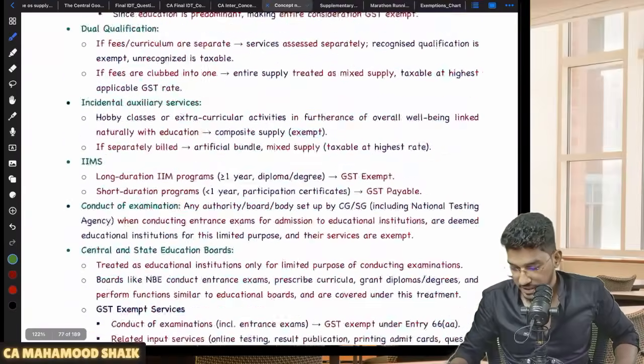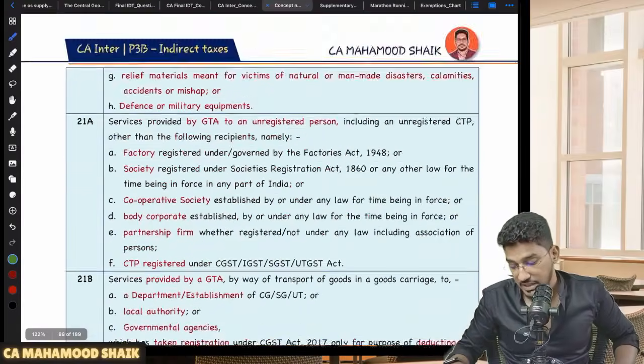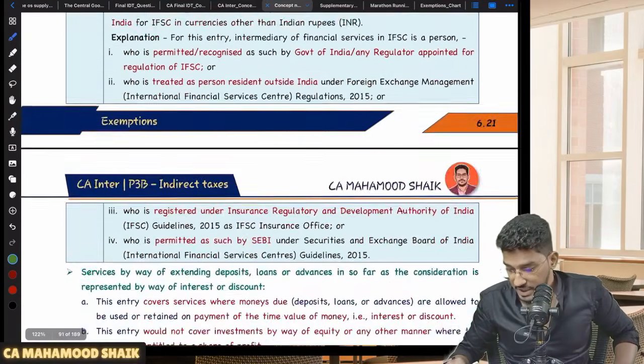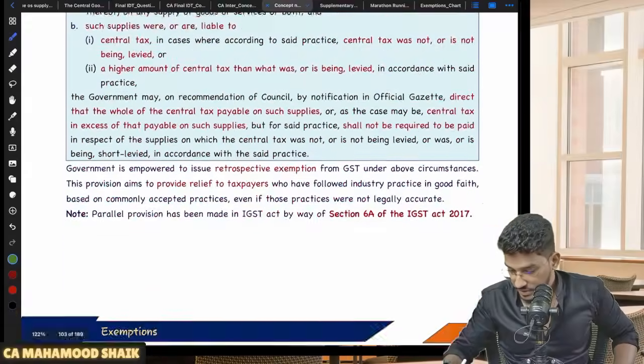So one more thing I would like to bring up here. One more thing was missed here, and you will be able to find it in other exemptions. If you come to other exemptions, there will be one point related to this. I would just like to tell it to you.